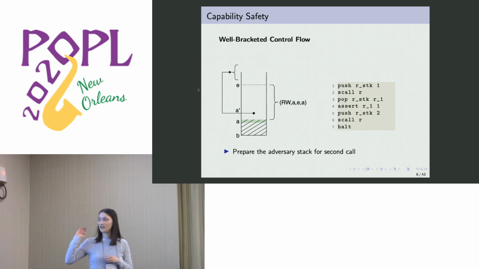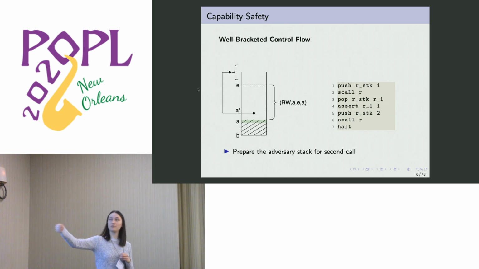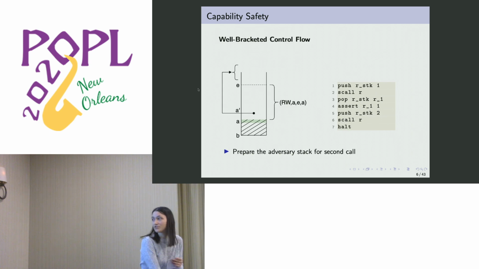And again, we prepare the adversary stack. We do the same thing. We decrease the level of authority, the range of authority. But since we did not know what the adversary did and we were not careful enough, they now still have access to that previously stored capability, the previously stored return capability. And if you remember, that's exactly the capability that jumped to this point here. And since we did not remove that temporary capability in some way, they're now able to break bracket control flow.